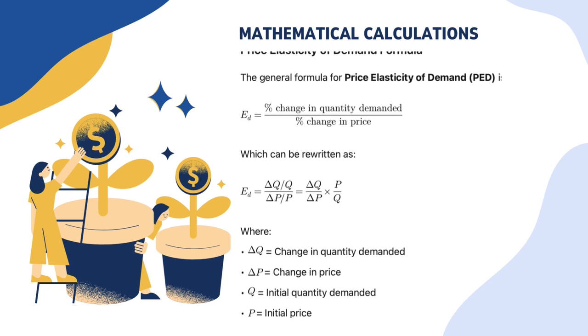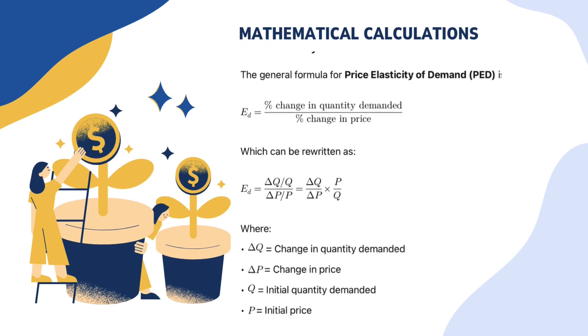The general formula for price elasticity of demand is percentage change in quantity demanded over percentage change in price, which can be written as ΔQ/Q over ΔP/P, equal to ΔQ/ΔP multiplied by P/Q, where ΔQ equals change in quantity demanded, ΔP equals change in price, Q equals initial quantity demanded, and P equals initial price.